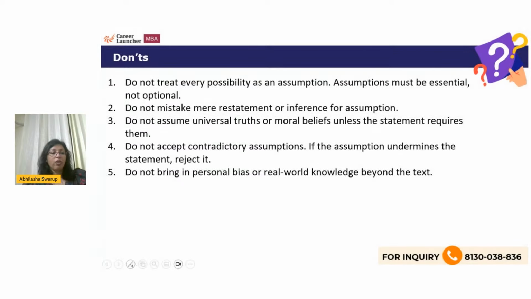All right, what are the don'ts here? Do not treat every possibility as an assumption. They must be essential. They have to be true. Do not mistake mere restatement or inference for an assumption. They are not assumptions. Do not assume universal truths or moral beliefs unless the statement requires them. Do not accept contradictory assumptions. If the assumption is weakening the statement, reject it. Do not bring in personal bias or real world knowledge beyond the text. So that also is important.